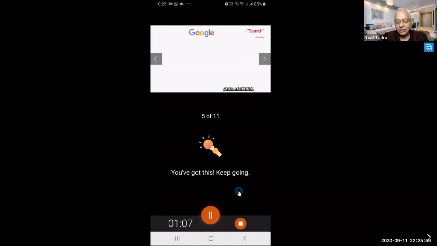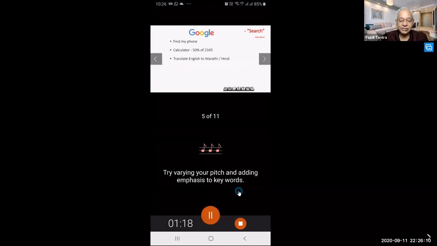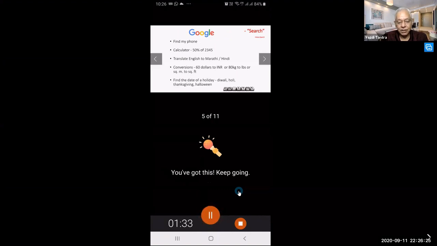In Google, there is an option to search. You can search for find a phone. You can search for calculator 50% of 2, 3, 4, 5. You can do translations, English to Marathi, English to Hindi, whatever you feel like. Conversions from dollars to INR, from kgs to pounds or square meters to square feet. Great. You can also find the date of holidays, Diwali, Holi, Thanksgiving and Halloween.